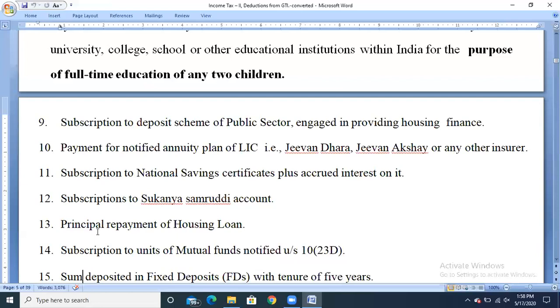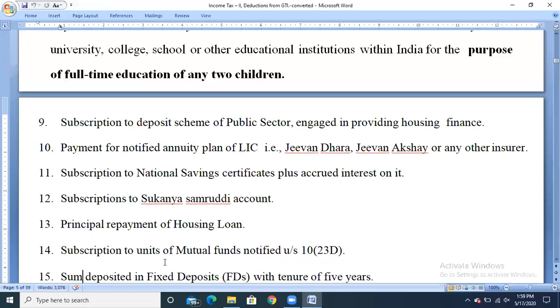Either it may be from banks, cooperative banks, the LIC, National Housing Bank, or any other public or private sector institution or cooperative society. So any institution can provide the loan, and it has to be taken by the assessee for the purchase or construction of residential property. And if you are repaying the principal amount, then we can claim the exemption in section 80C.